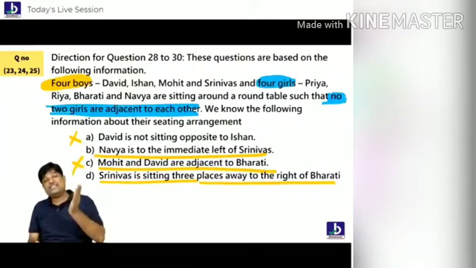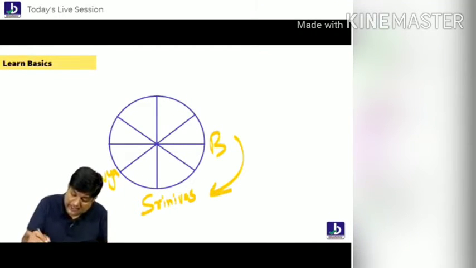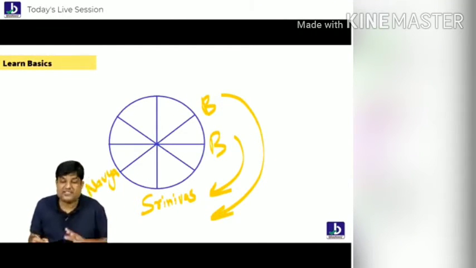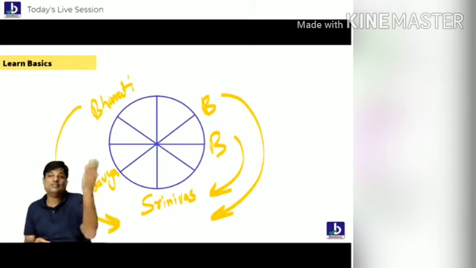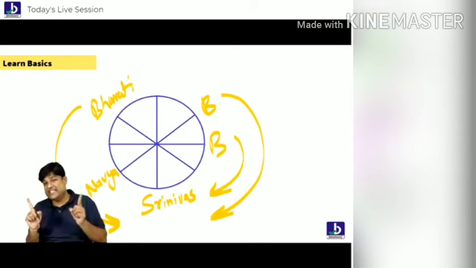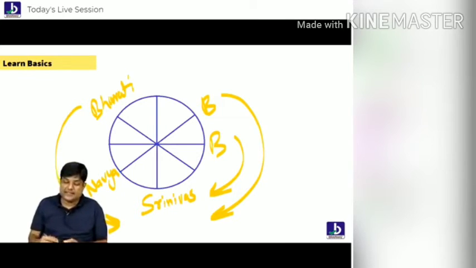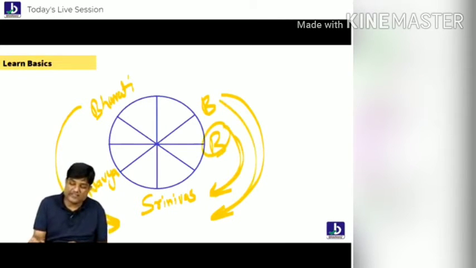Now you should tell me, Srinivas is right side of Bharti or Bharti is right side of Srinivas. Let's try to have a look here. Srinivas is 3 places right side of Bharti. Now if you put Bharti here, Srinivas will be on the left side. So this is wrong. If you put Bharti here, Srinivas is on the right side. So you have to put Bharti on that side. Following everybody? No mistakes. If you put Bharti on the other side, Srinivas will be on the left side. Are you understanding, everybody?